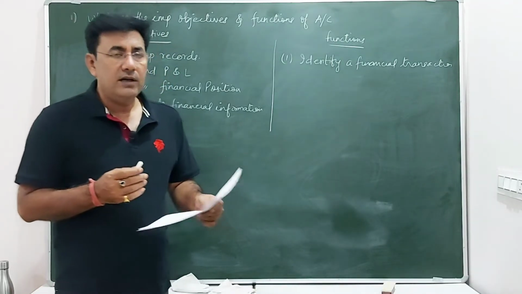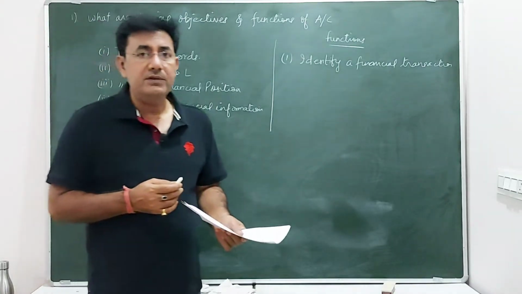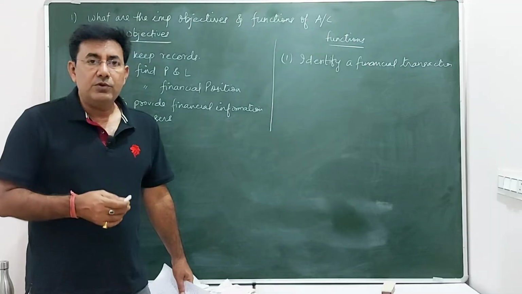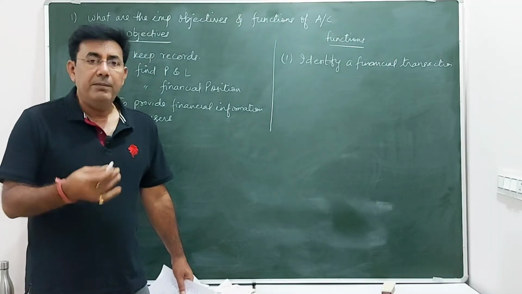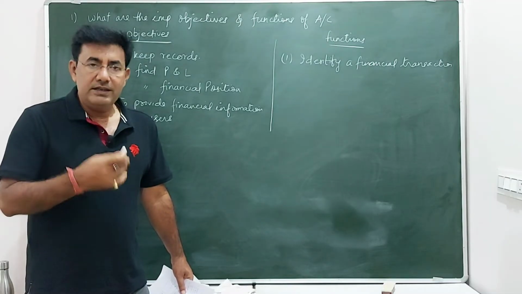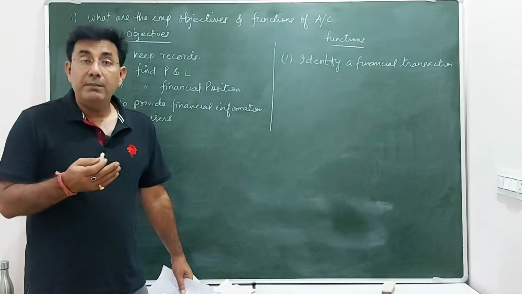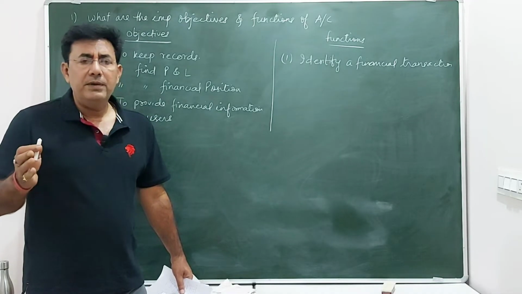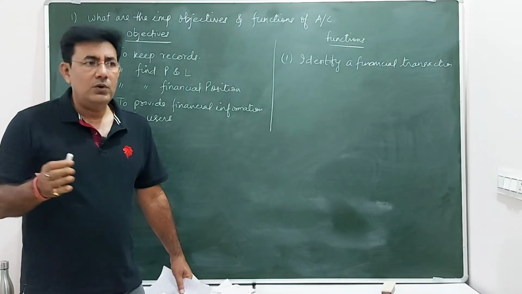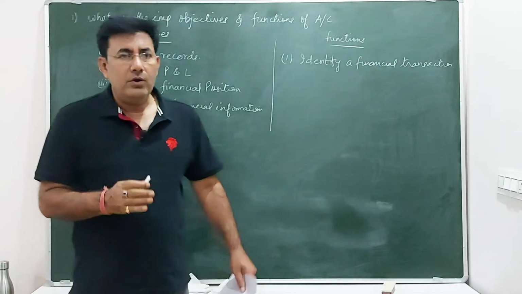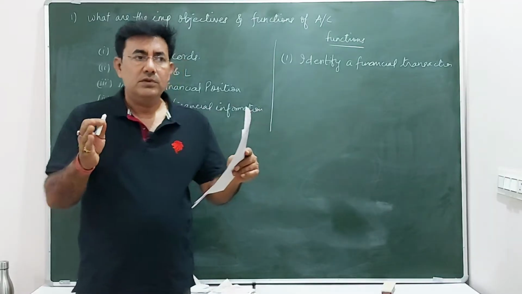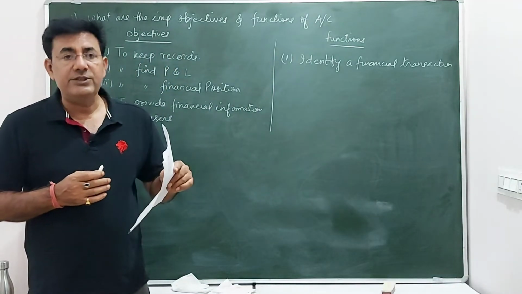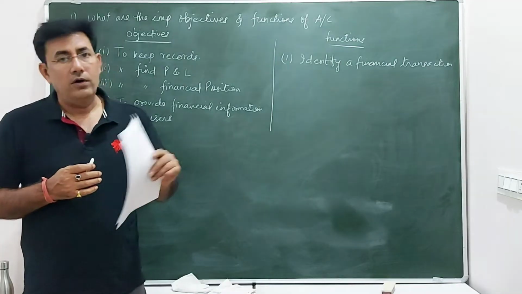For example, there are so many transactions that happen in a day in a company, like purchase of goods, sale of goods, payment of expenses, rent receivable, interest received. There are innumerable transactions. So an accountant always tries to identify whether the given transaction is financial or non-financial.